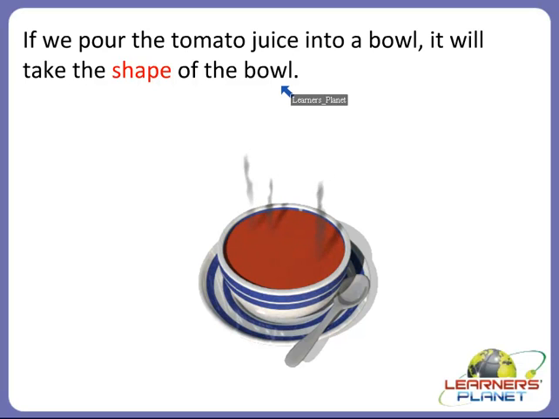Right? So, if you pour water or juice or any liquid in a glass, it will take the shape of the glass, and if you pour it into a bowl, it will take the shape of the bowl. Or if you pour it into the container, it will take the shape of the container.